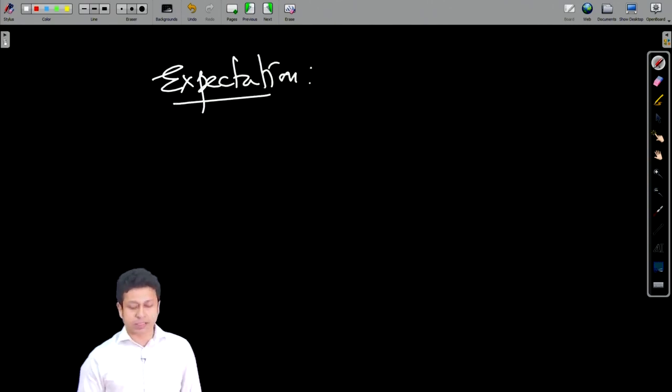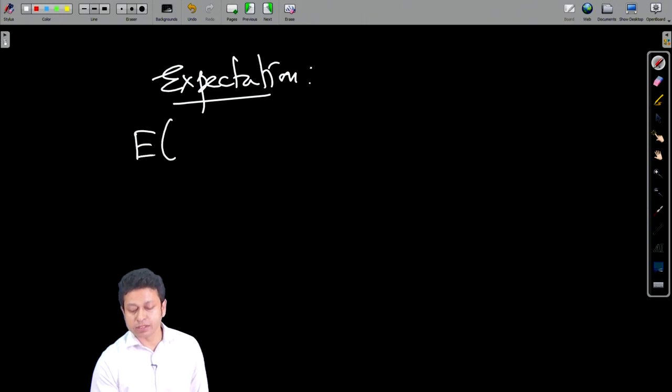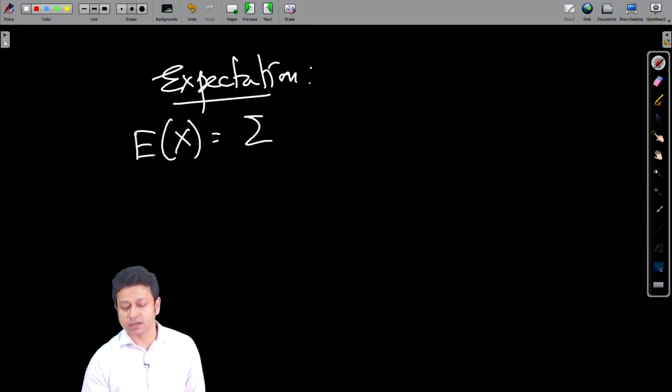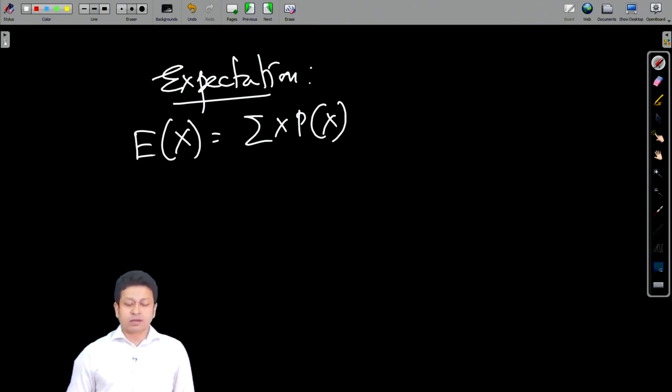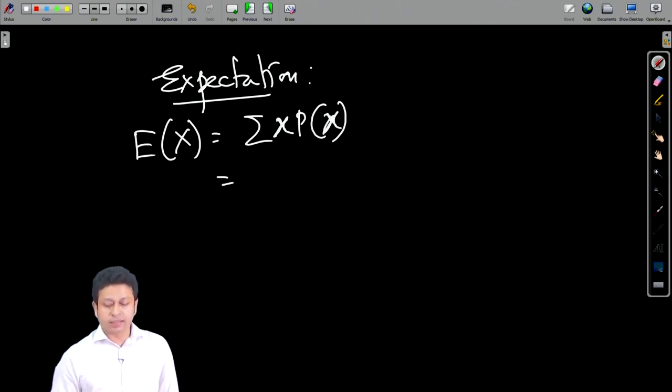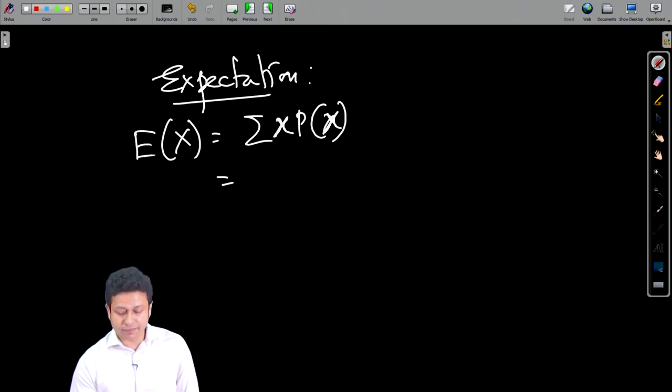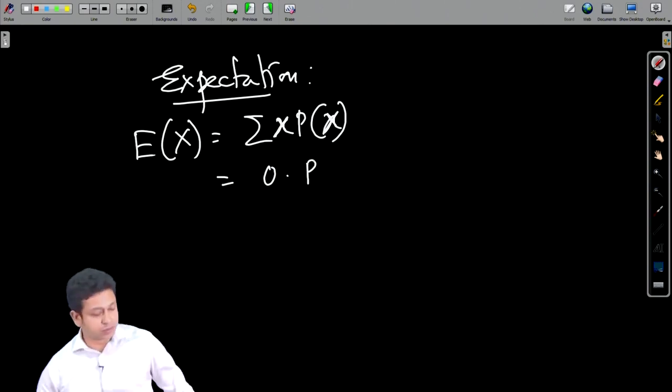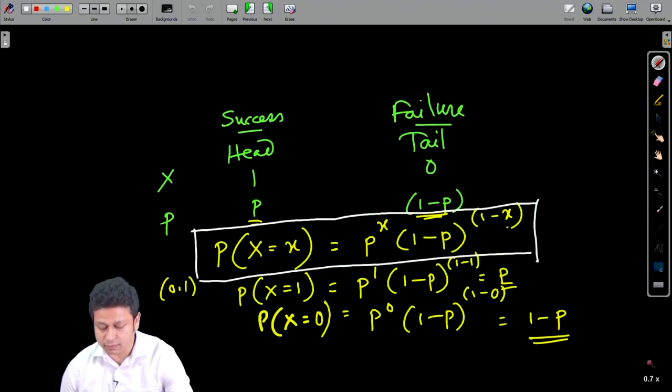So, if I want to have the expectation, I know expectation of x is the sum total of x times probability of x, right. Now, I can write small x. Here in case of Bernoulli process, I can have basically two values, 0 and 1. Now, I can go back to the probability mass function.